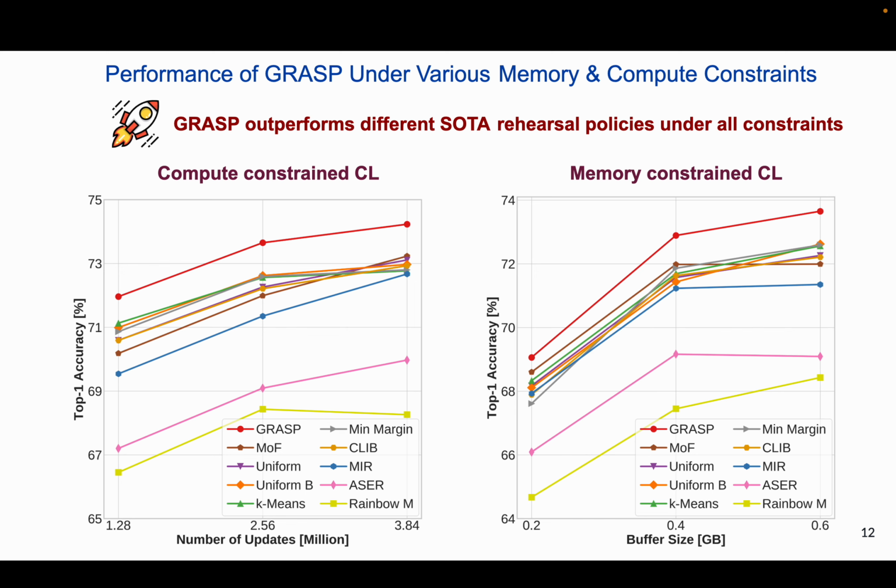To validate that GRASP performs effectively under varied memory and compute constraints, we compared GRASP with competitive rehearsal policies under varied memory and compute constraints. We performed these experiments on ImageNet subsets using the SIESTA rehearsal algorithm with latent rehearsal for class incremental learning. We found that GRASP consistently achieved the highest accuracy across all constraints, highlighting its robustness and efficacy in diverse settings.